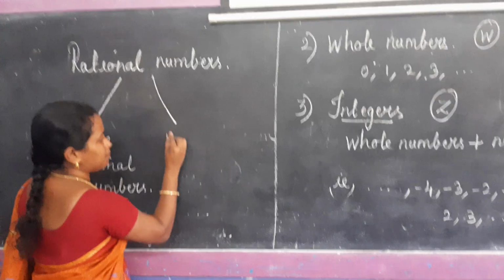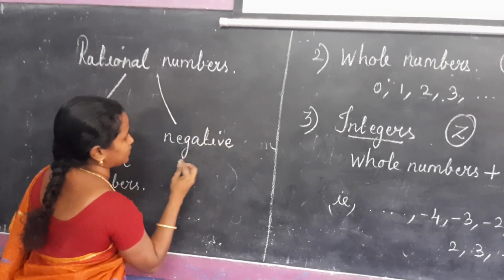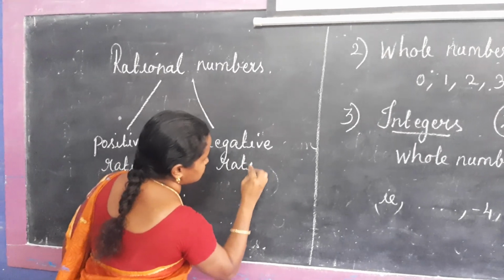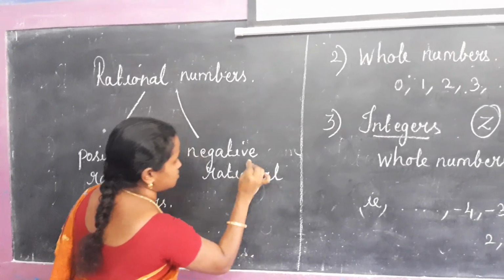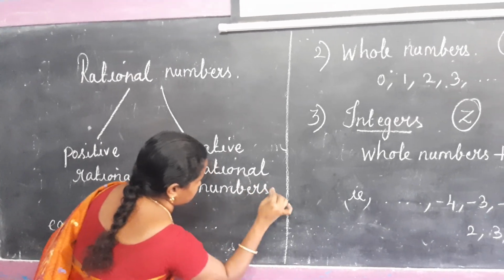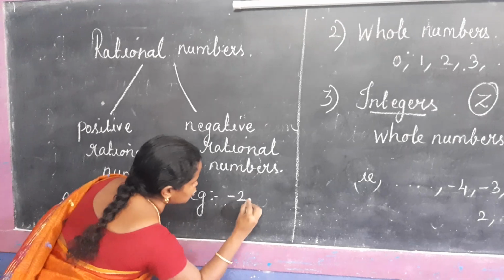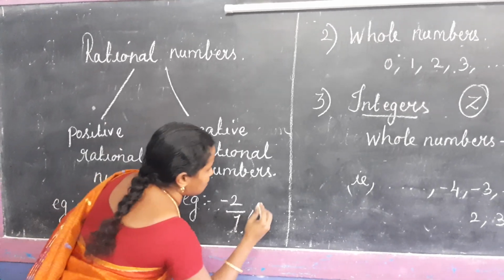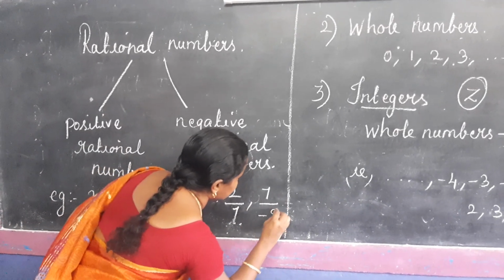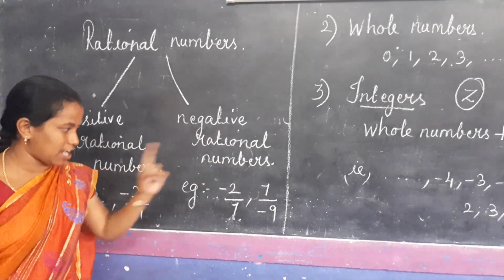The second type is negative rational numbers. Examples: minus 2 by 7, 7 by minus 9. These two are the examples for negative rational numbers.